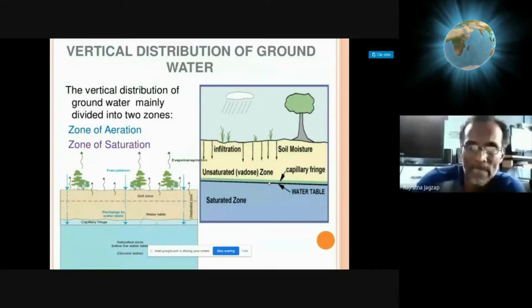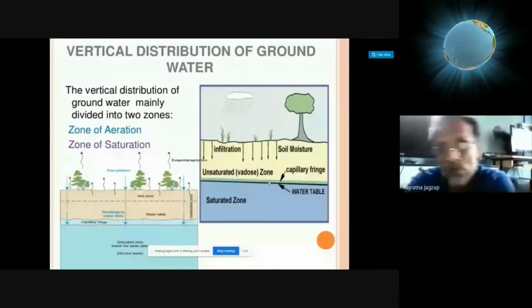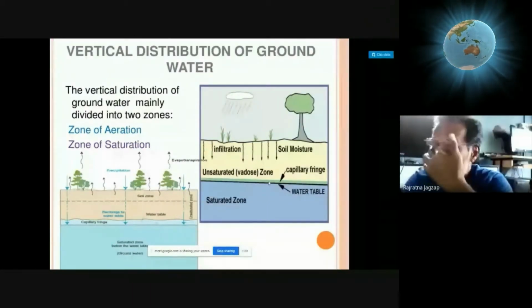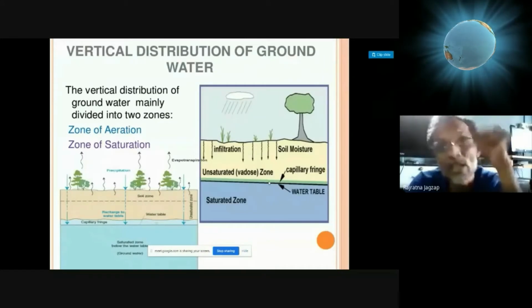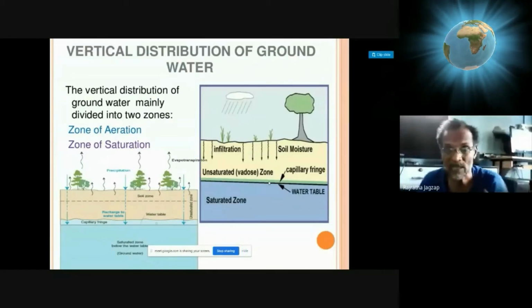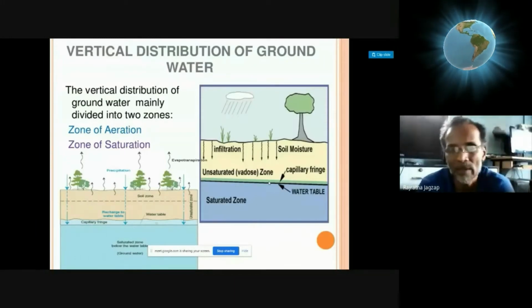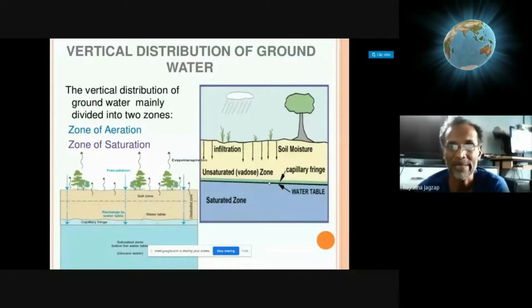Okay, the gap of that tube is like a hair. That's why it is called capillary. So in this capillary zone, water is present in the form of small channels or tubes like capillaries, and it rises above the water table by the mechanism of surface tension or capillary action.